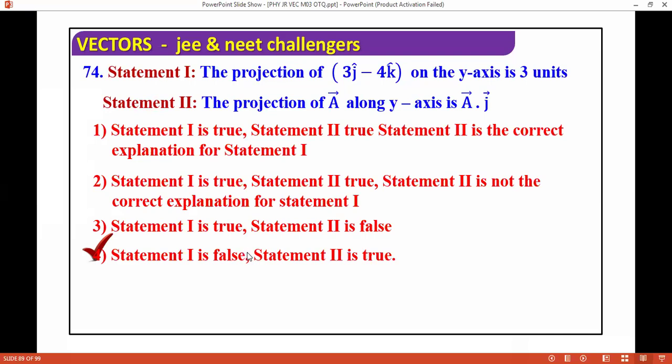But this is not the projection, okay. So this is false. Projection of A along the y-axis is A dot J.